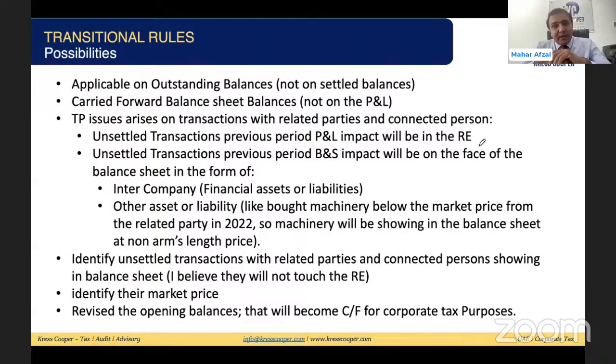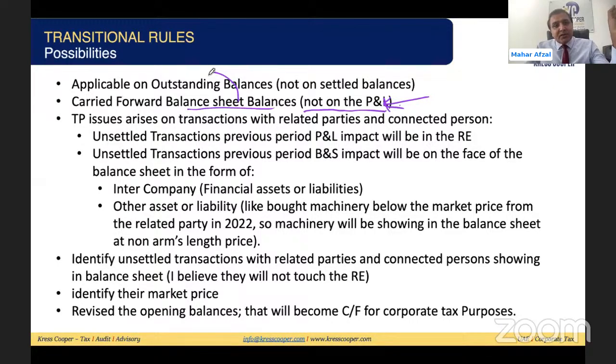Then we discussed one mechanism: how we will carry forward the closing balance given in the last balance sheet as an opening balance for the first tax period. We discussed that we carry forward balance sheet balances, not the P&L. We will not consider the P&L balances because these are for the period, while balance sheet numbers are as-on numbers. So whatever is reflecting in the balance sheet, we will carry forward those numbers.